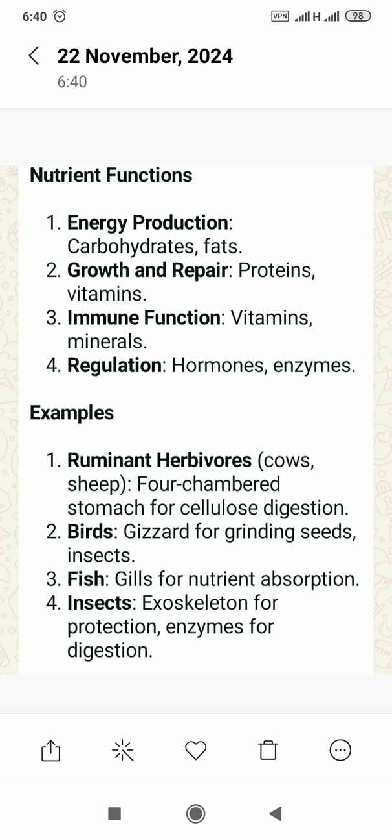Let's look at nutrient functions. Number 1, energy production. Some of the food materials that help in production of energy are carbohydrates and fats. Number 2, growth and repair.